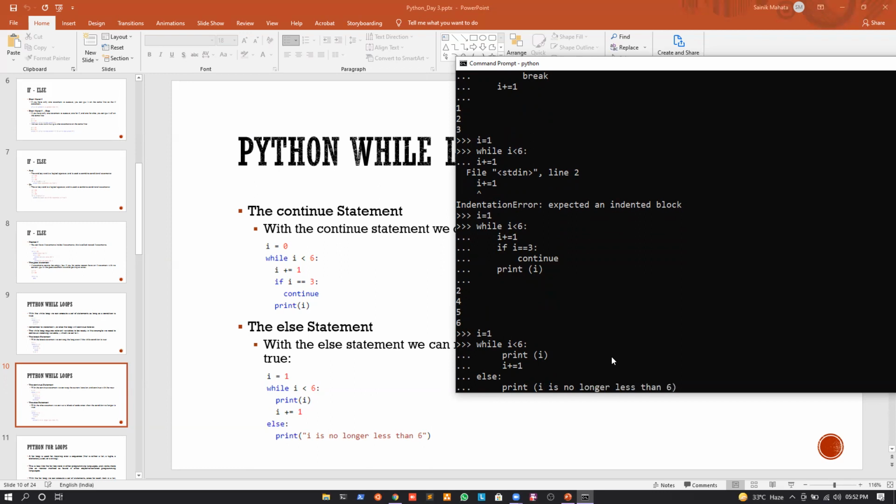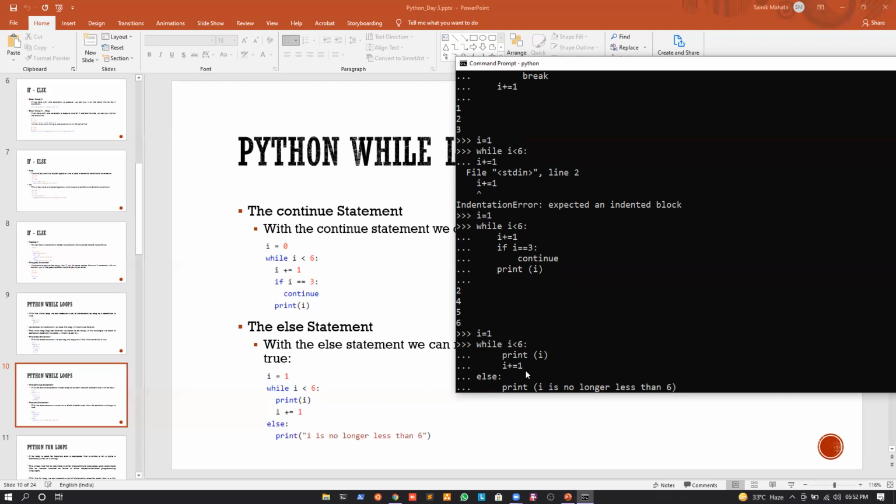So what is happening inside the program? Let's understand. Initially the value of I is equal to 1. Since the value of I is less than 6, I will print the value of I, which means I will print 1. I will increment the value of I, which means now it will become 2. Again, I will go back and check, is 2 less than 6? Yes, it is. I will again print 2. It will become 3 and so on, right? Till the value of I is equal to 5, I will keep on printing from 1 to 5. Whenever I print 5, if I increment the value of I by 1, it becomes 6, right?